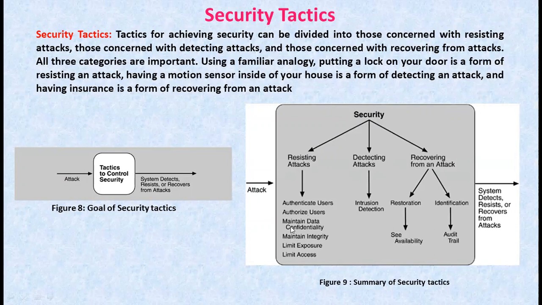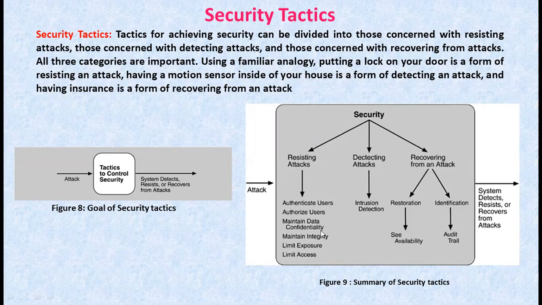Third one is maintain data confidentiality. Here the data should be protected from unauthorized access. Confidentiality is usually achieved by applying some form of encryption to the data and to communication links. Here encryption provides an extra protection to persistently maintain the data beyond the availability from authorization.